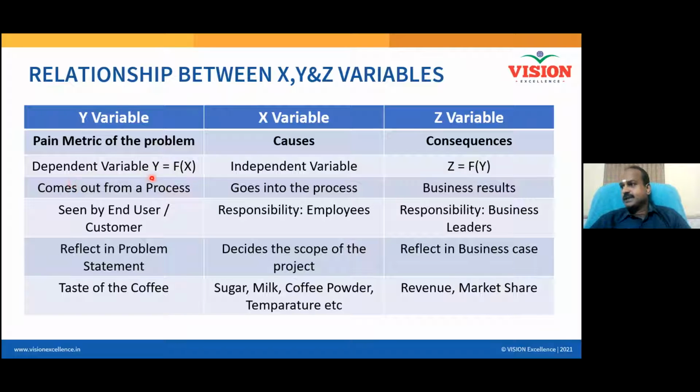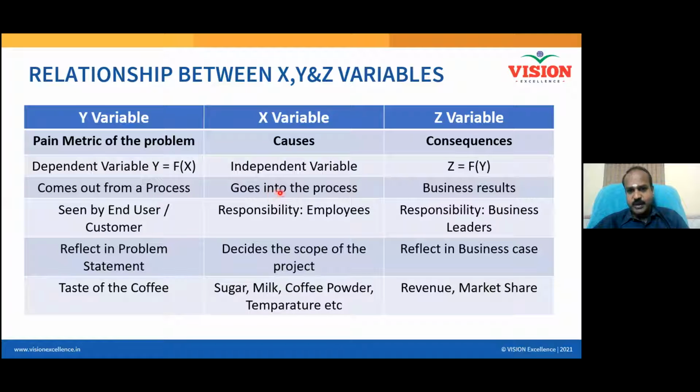So Y is the dependent variable, which is a function of X. X is an independent variable, and Z variable are the consequences, business consequences. You can express the consequences in terms of finance, and in terms of non-financial measures also, right? And Z is also a function of Y. Y variable is the output of the process, it comes out from a process.